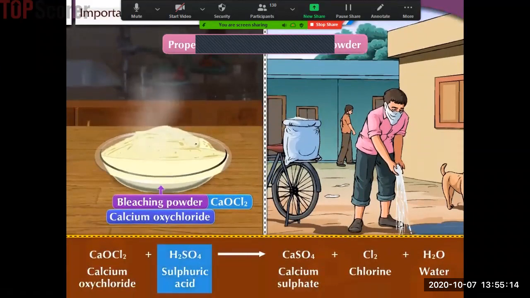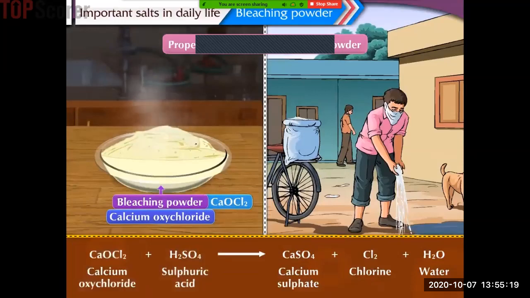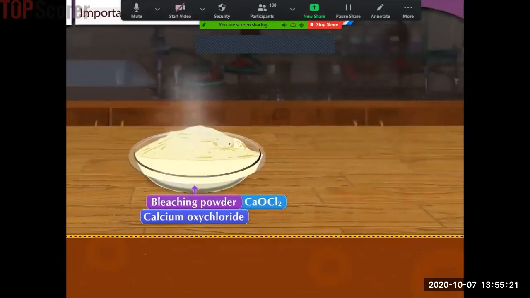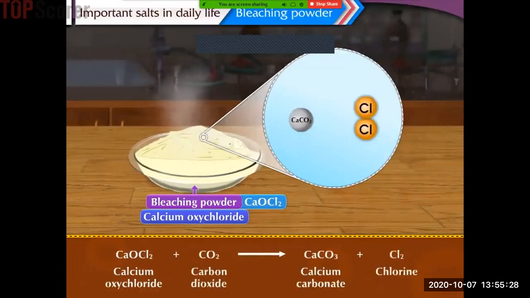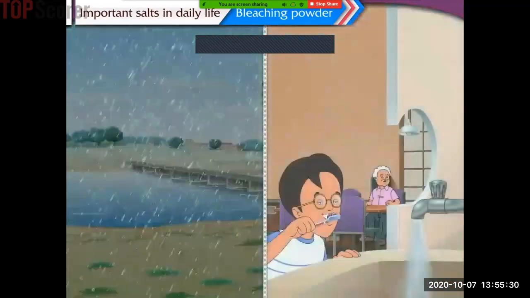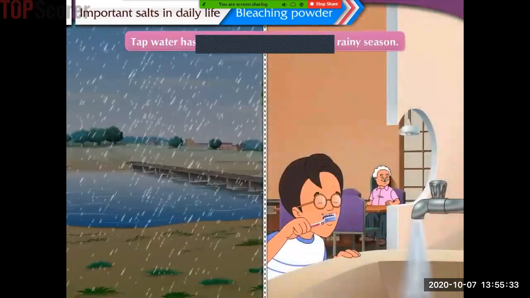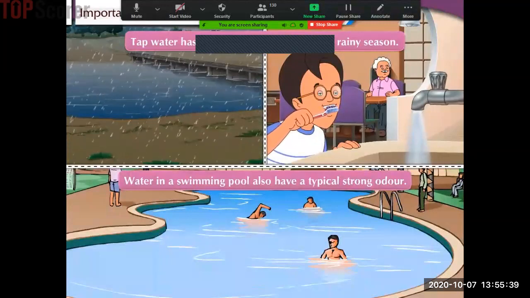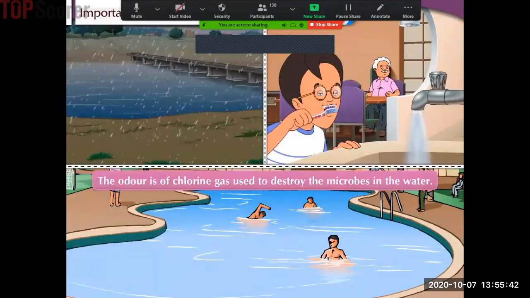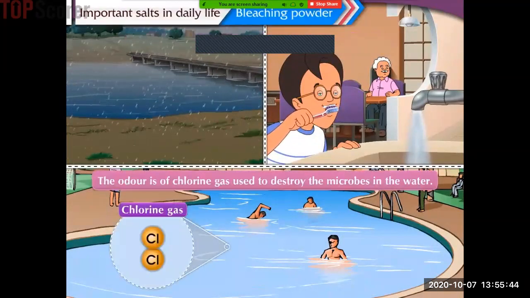Reaction of dilute sulfuric acid and dilute hydrochloric acid with bleaching powder releases chlorine gas completely. Calcium oxychloride reacts slowly with carbon dioxide to form calcium carbonate and chlorine. You must have experienced that tap water has a typical strong odor in the rainy season. Water in a swimming pool also has the same odor. The odor is of the chlorine gas used to destroy the microbes in the water.